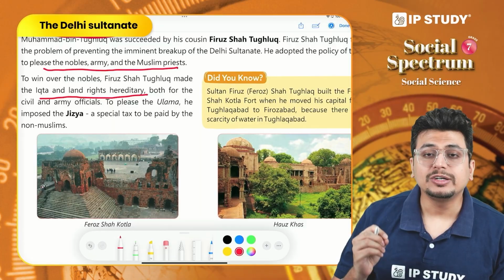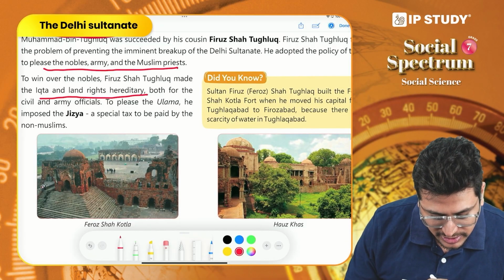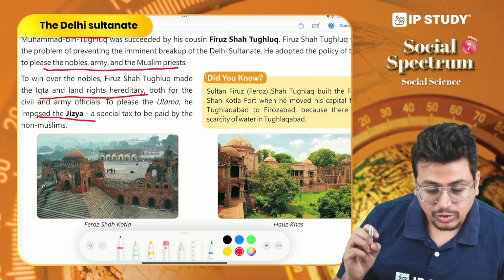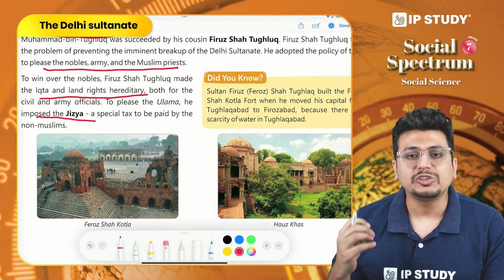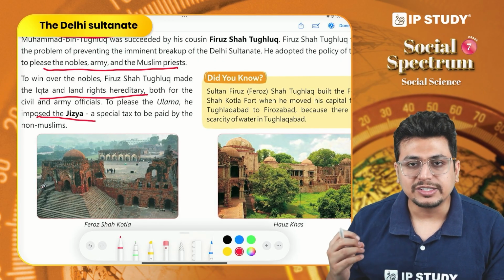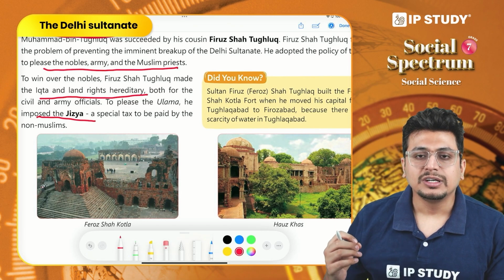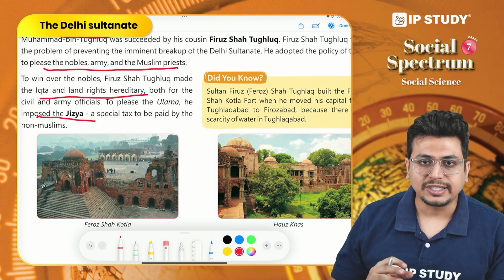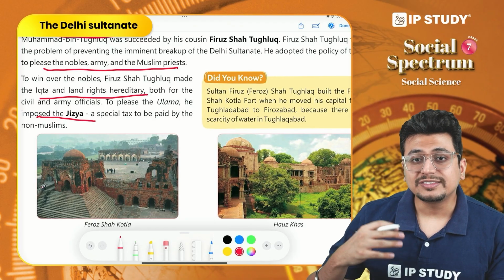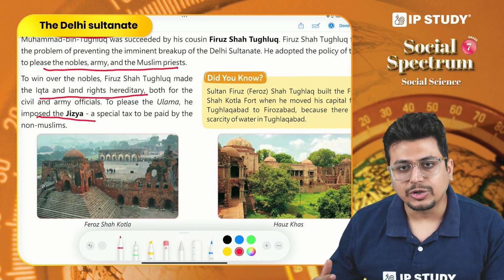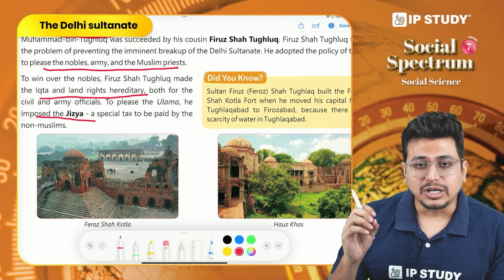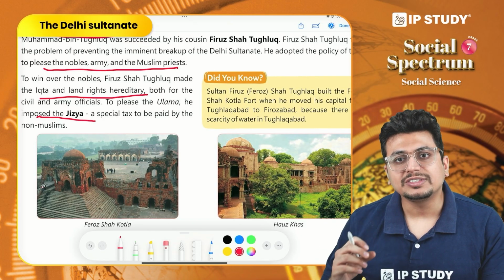And to please the ulamas, he introduced the jizya tax. Now jizya is a special tax on the non-Muslims. It has been a very controversial subject in Indian history, because there were many Muslim rulers who imposed the jizya tax. It goes against the secular principle if we talk in modern times. So the rulers who imposed this tax against the non-Muslims were always considered controversial.